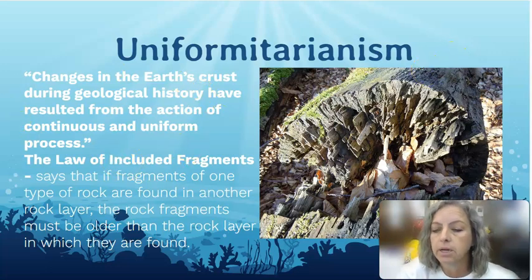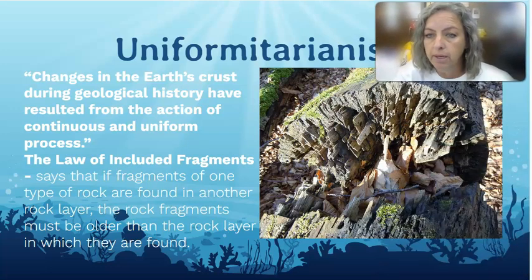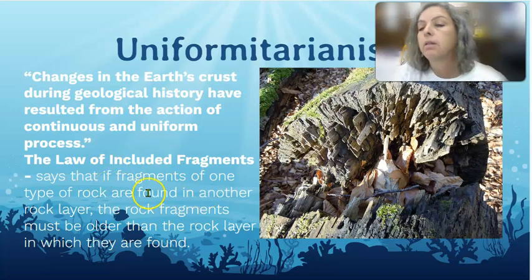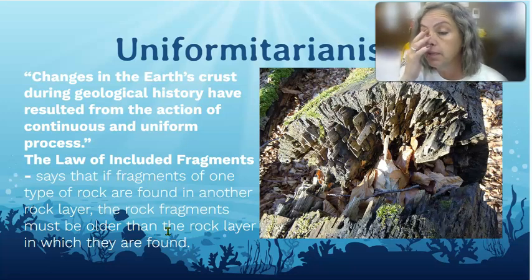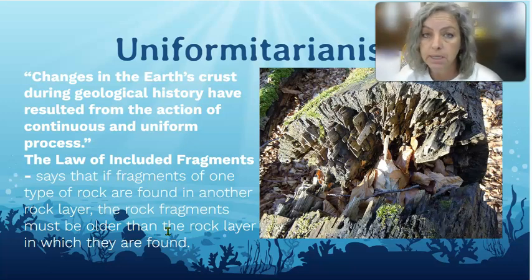So in uniformitarianism, we use another method of aging rocks, which is called the law of included fragments. The law of included fragments says that if fragments of one type of rock are found in another rock layer, the rock fragments must be older than the rock layer in which they are found. That may be confusing. I'm just going to tell you, I call this my chocolate chip cookie law. So the law of included fragments says that if I'm looking at a chocolate chip cookie, the chocolate chips in my cookie are older than the cookie itself.